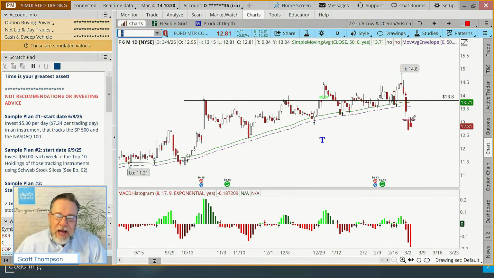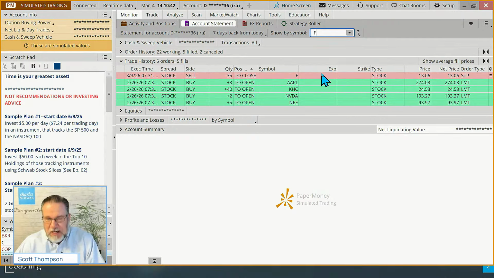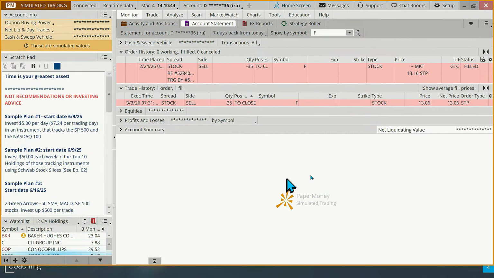One thing I did want to point out with this particular stop is if we go to the monitor tab in the account statement, you can see that we got stopped out. What I wanted to show you here is I'm just going to type in Ford up at the top and then look at the order history.